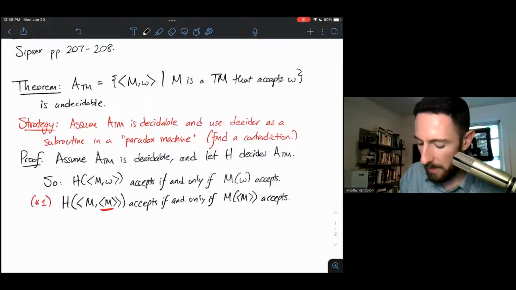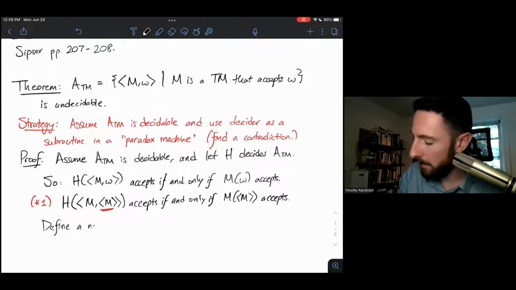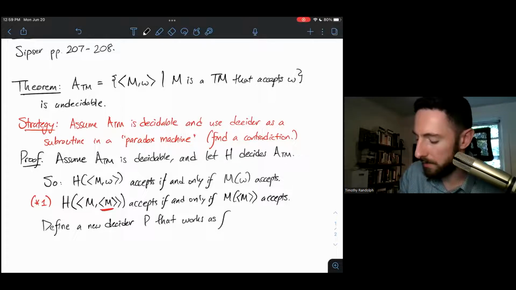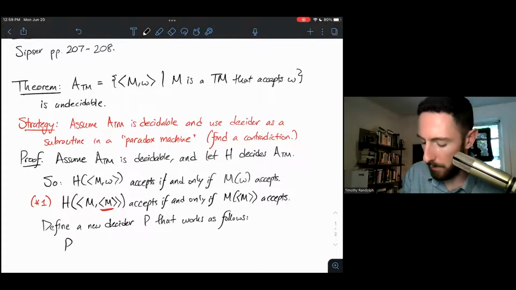So now we'll define a new decider P for paradox that works as follows. So P will do the following.